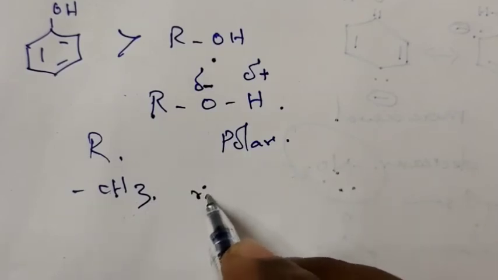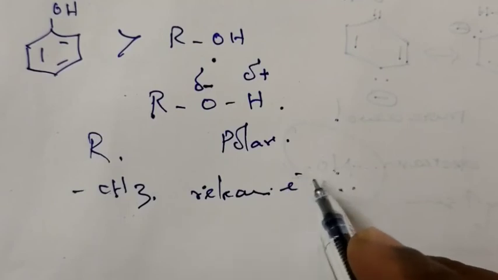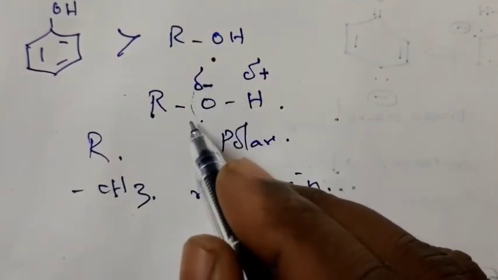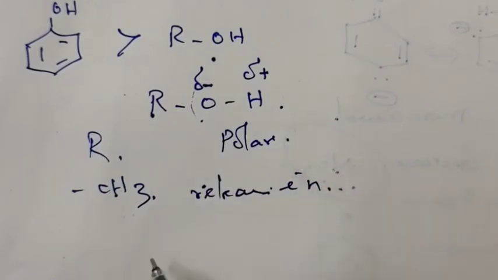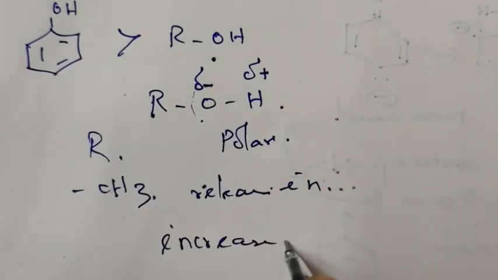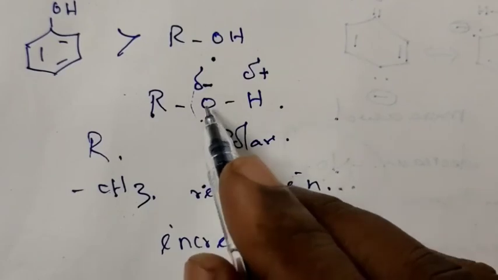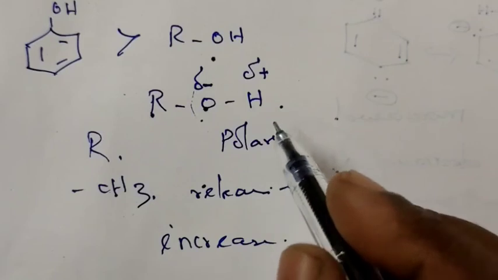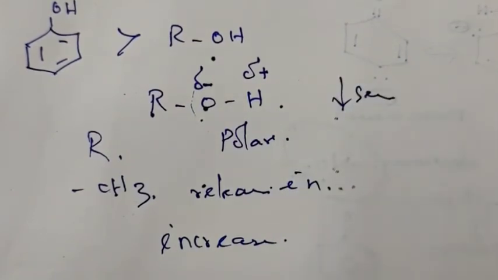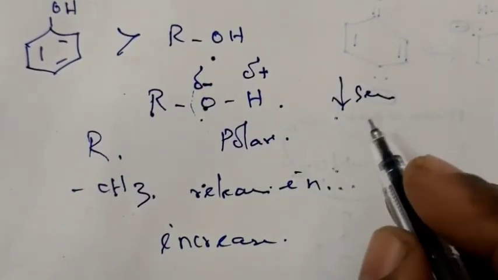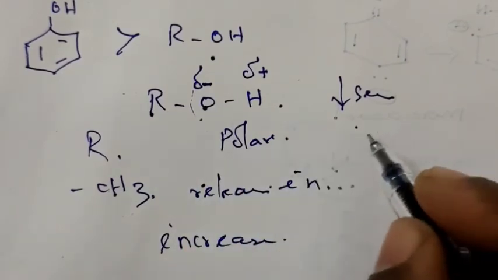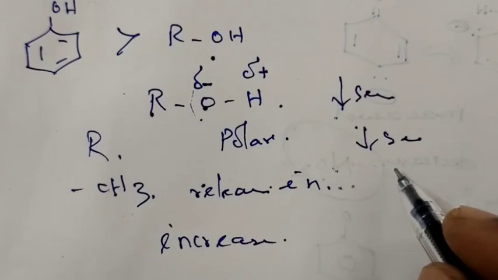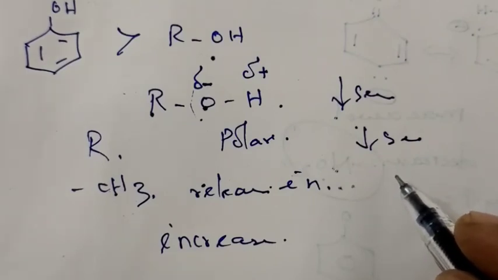When they release electrons, the electron density on the oxygen atom increases. So, when the electron density on the oxygen atom increases, automatically the polarity decreases. When the polarity decreases, the ionization also decreases and the release of H plus is somewhat difficult.